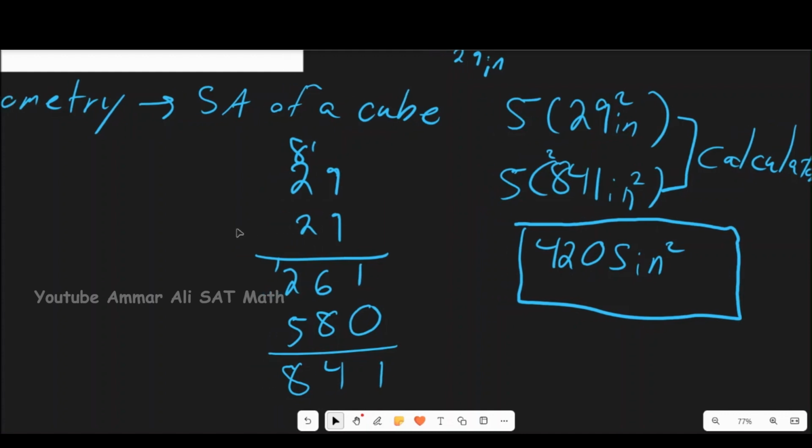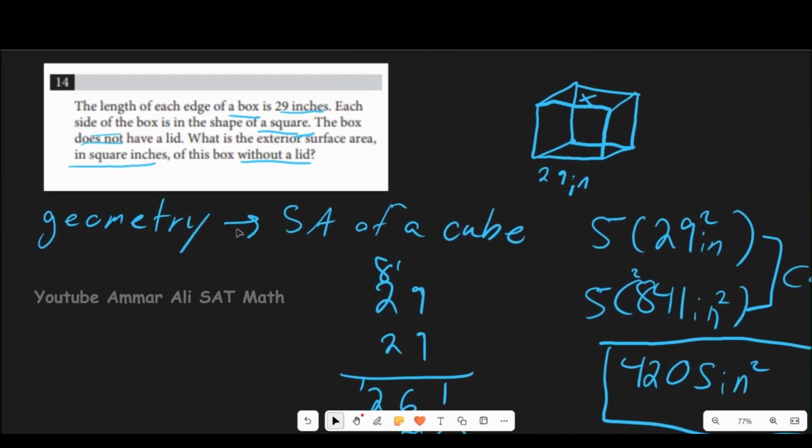So there you have it. That's all you had to do for this question. The main thing was to remember that this was a geometry question. Specifically, they were asking for the surface area of a cube, and you just had to make sure that you didn't accidentally also calculate the surface area including a lid, because remember it says this is a box without a lid, right? So we only calculated the area of 1, 2, 3, 4, 5 sides, and calculating the area then is easy because you just have to calculate the area of all 5 squares that make up the sides and the bottom of the box, and then simplify that answer.